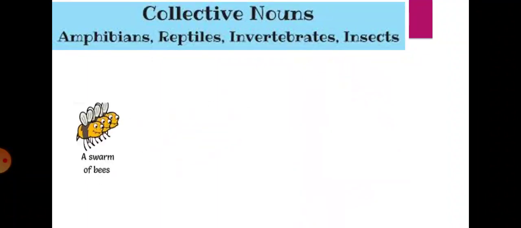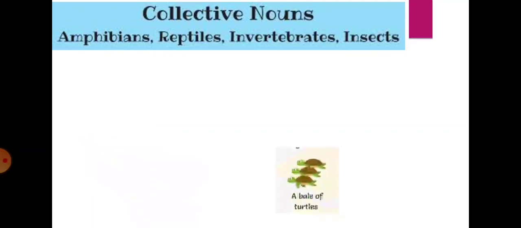And the next example is a swarm of bees. Bees will always be in a group, right? So you should not say a group of bees. You could use that special word, the collective noun swarm, a swarm of bees. And the next example is a bale of turtles. Turtles live only in the sea. It is not tortoise, it is turtles which live in the sea. So you could say a bale of turtles.